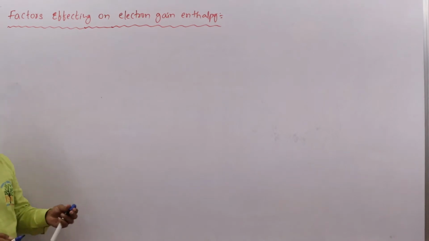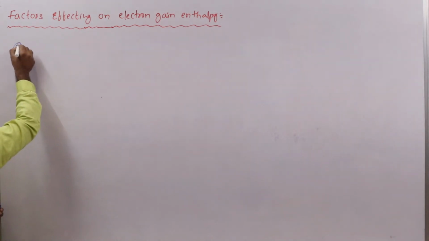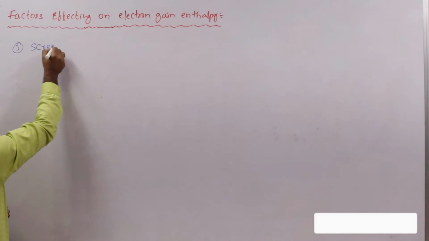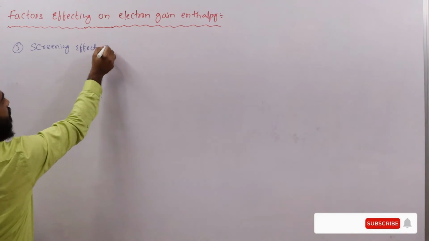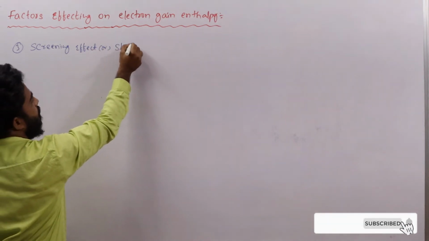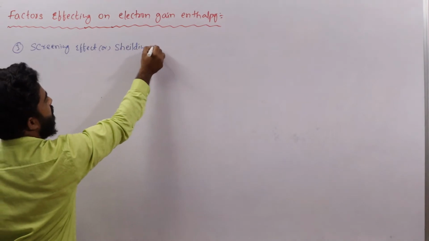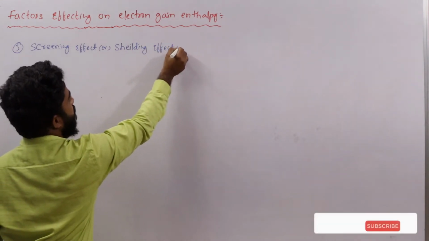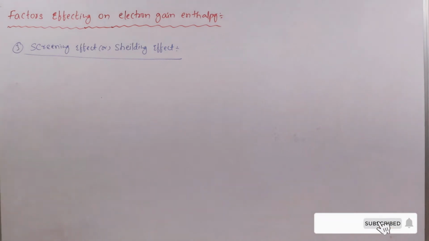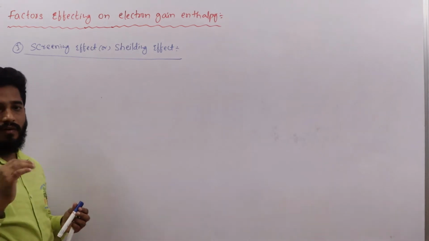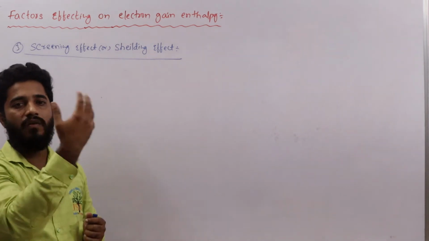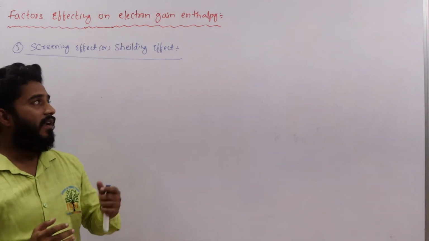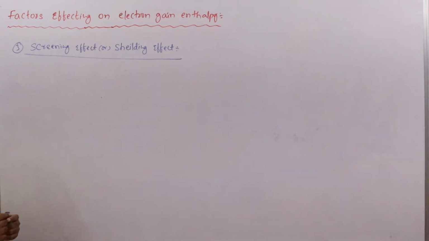The third factor is screening effect, or shielding effect. We already know what screening effect or shielding effect is. When the inner orbitals are filled with electrons, the nuclear charge on the outermost shell decreases. That effect we can call screening effect or shielding effect.